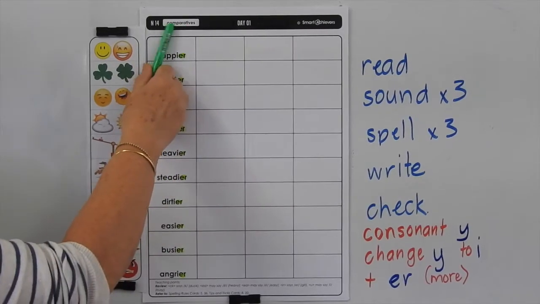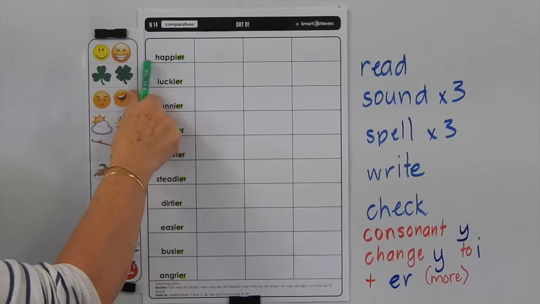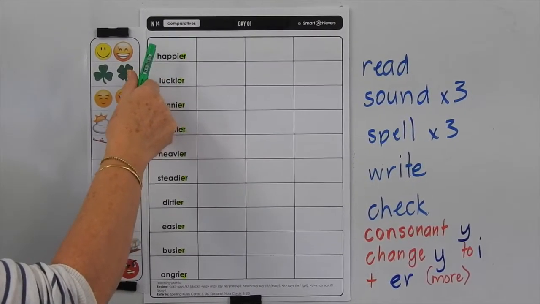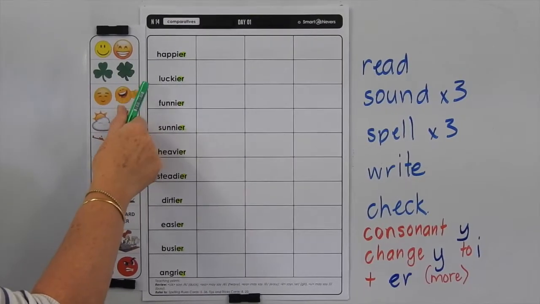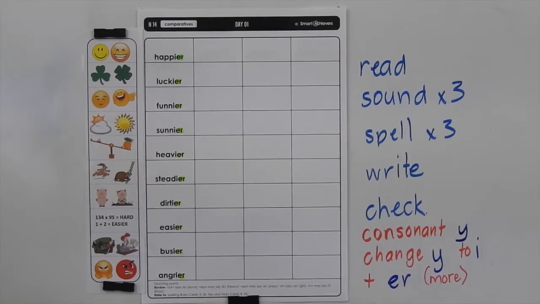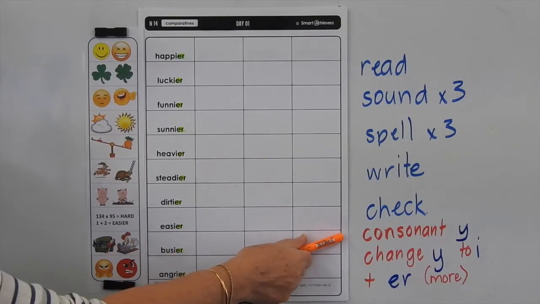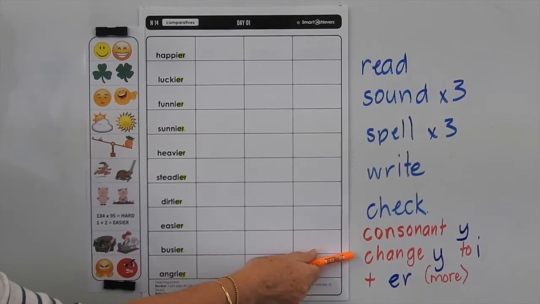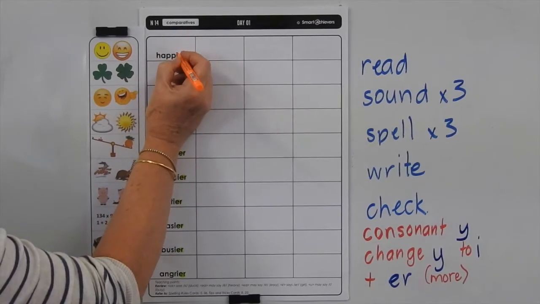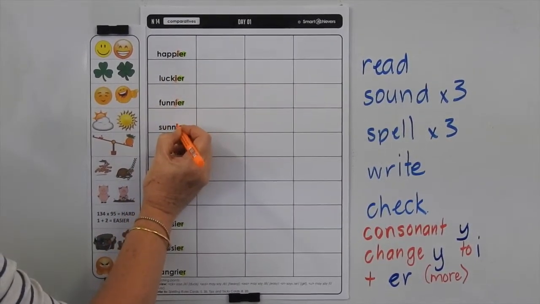So comparative comes from the word compare, so you're comparing two things. You could be happy or you could be happier. If it was a super group, a bigger group, and you wanted to say the most of something, you'd add EST to the end. So let's choose another colour highlighter and go back, and you can see if we have a consonant before a Y, we change the Y to an I before we add the ER to make it mean more. So let's go through and highlight that Y is changed to an I.